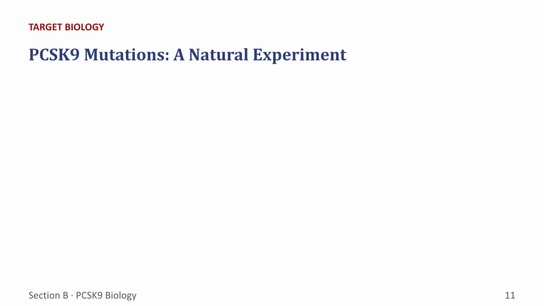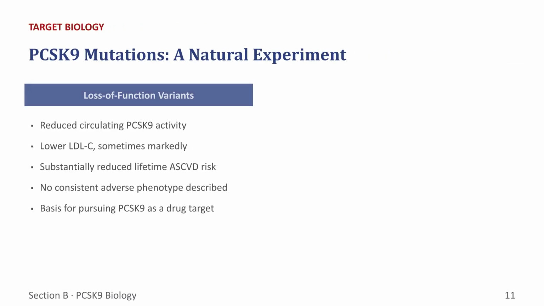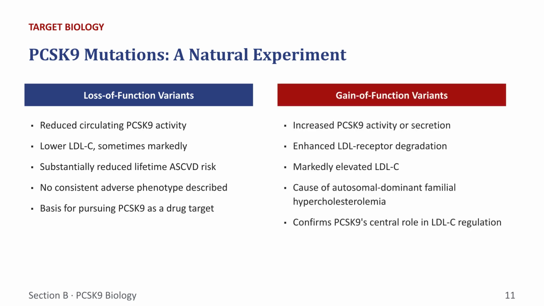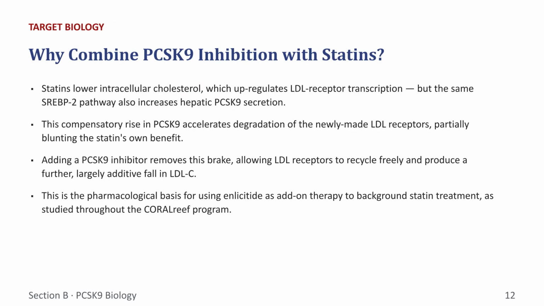Human genetic variants act as a natural experiment. Loss-of-function variants demonstrate the benefits of reduced PCSK9 activity, whereas gain-of-function variants confirm its central role in driving hypercholesterolemia, validating it as a primary drug target. Combining PCSK9 inhibition with statins is highly logical. Statins increase hepatic PCSK9 expression, which blunts their own effect. Adding a PCSK9 inhibitor removes this brake, producing a further additive reduction in LDL-C.